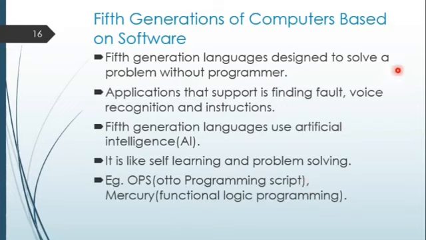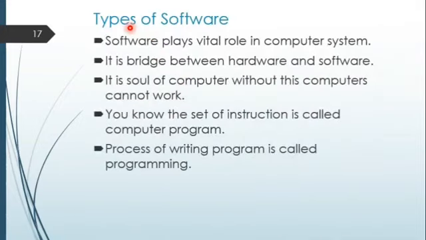We have just learned about the generation of the computers based on software. Now here is the new topic. There is a type of software. Software plays a vital role in the computer system. Without software, the hardware of the computer cannot run. It is a bridge between hardware and software, and we can say it is the soul of the computer, that without software, computers cannot work.